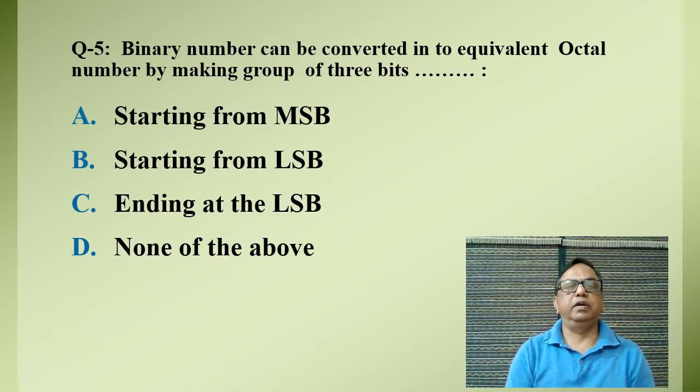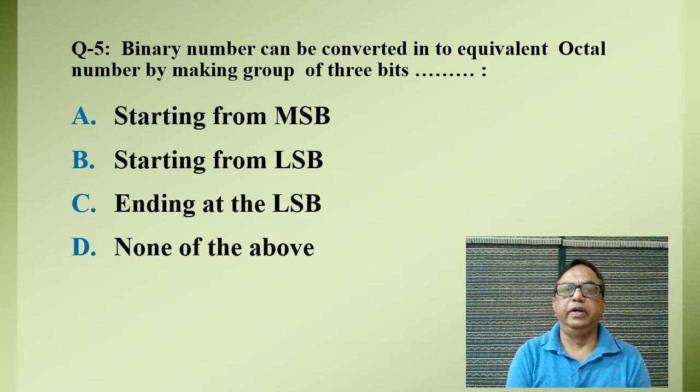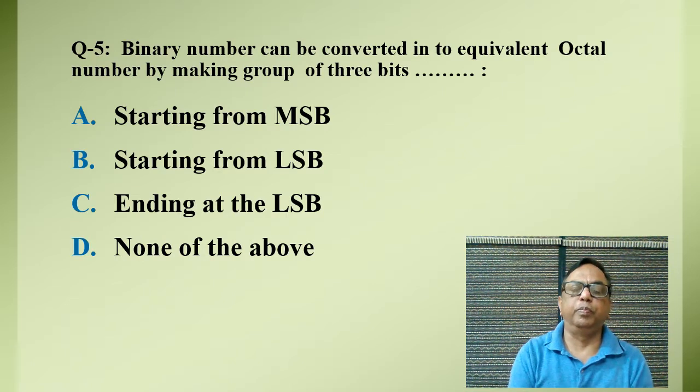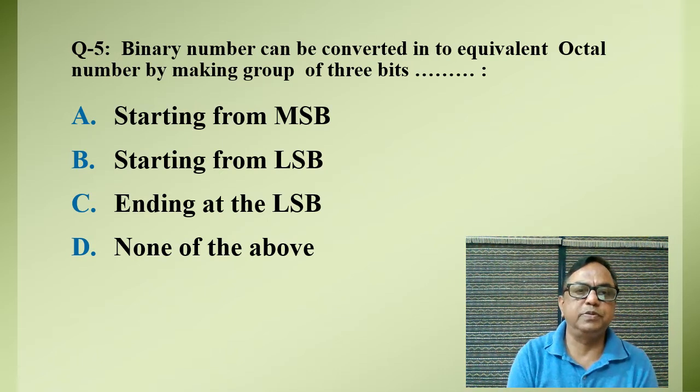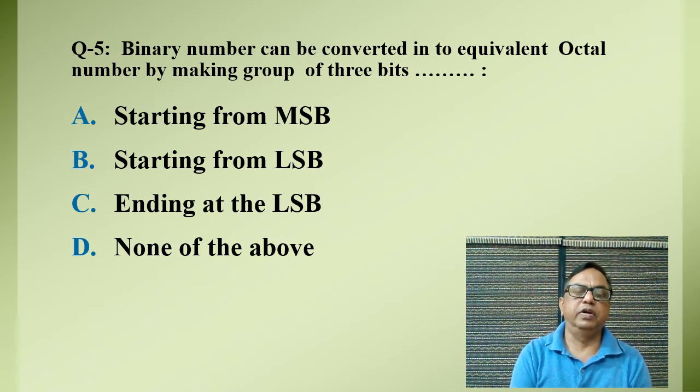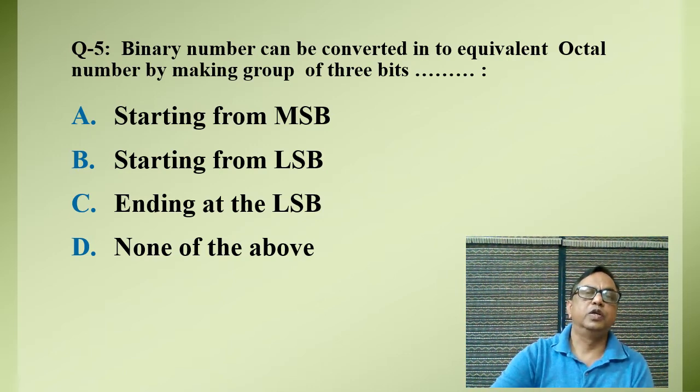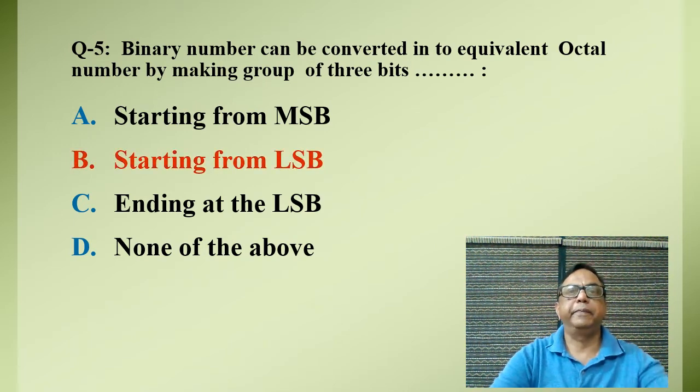The final MCQ I have written: a binary number can be converted into an equivalent octal number by making groups of 3 bits starting from the MSB, starting from the LSB, ending at the LSB, or none of the above. I repeatedly told that when we are making groups, as far as the integer portion is concerned, we have to move from right to left, that is starting from the LSB. So the answer is B.